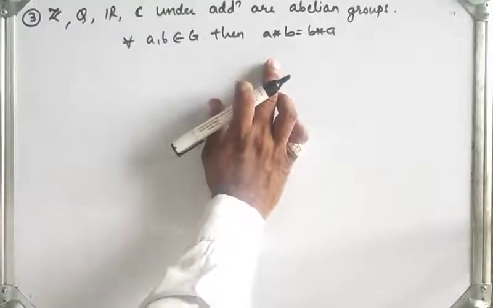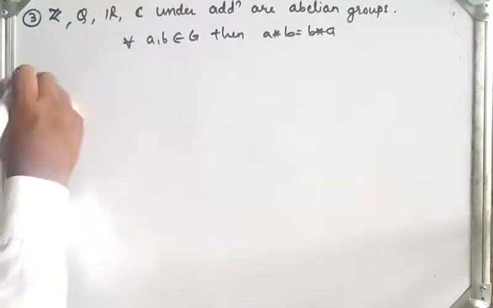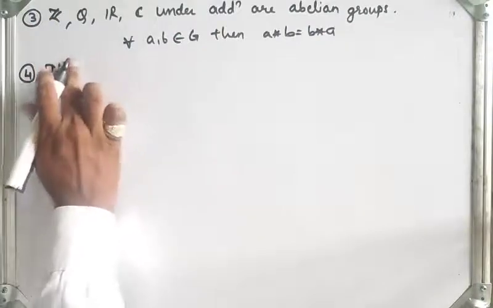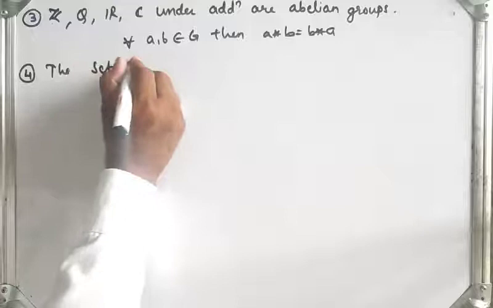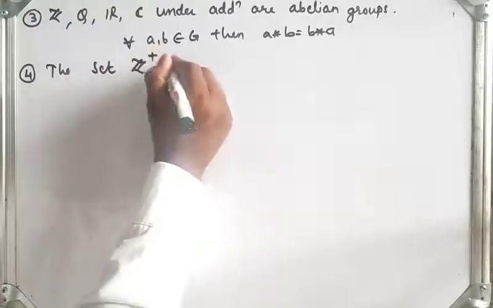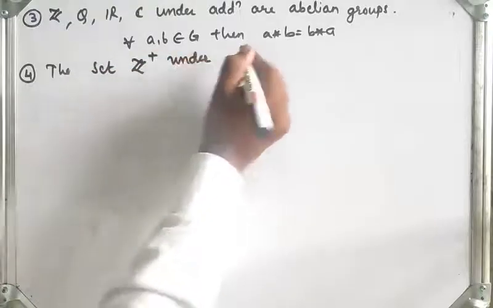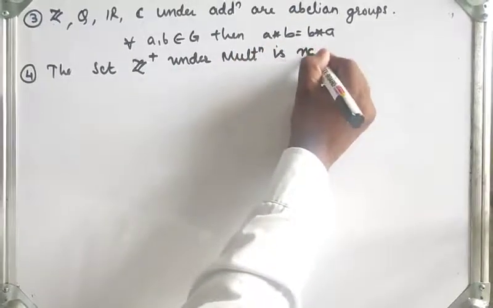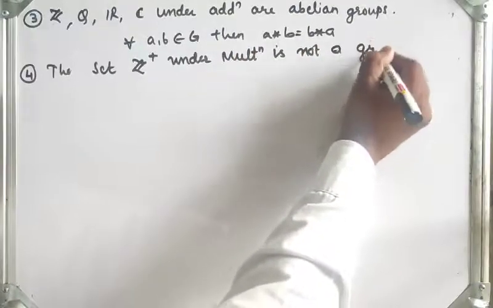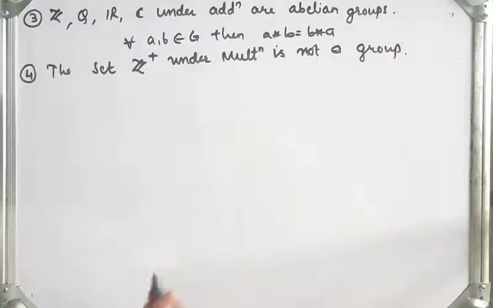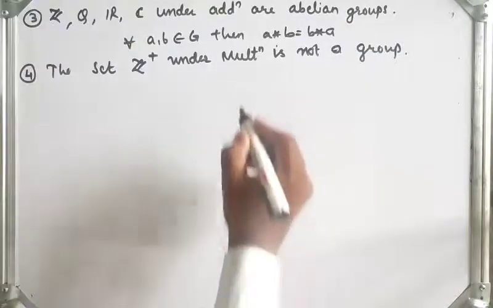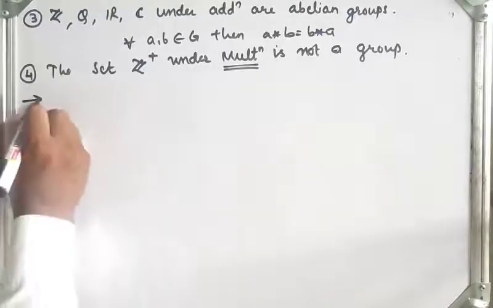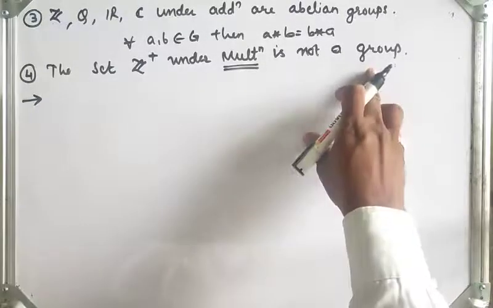Now next example, the set of positive integers under multiplication is not a group. Z plus under multiplication, here the operation is multiplication. So which property is not satisfied?